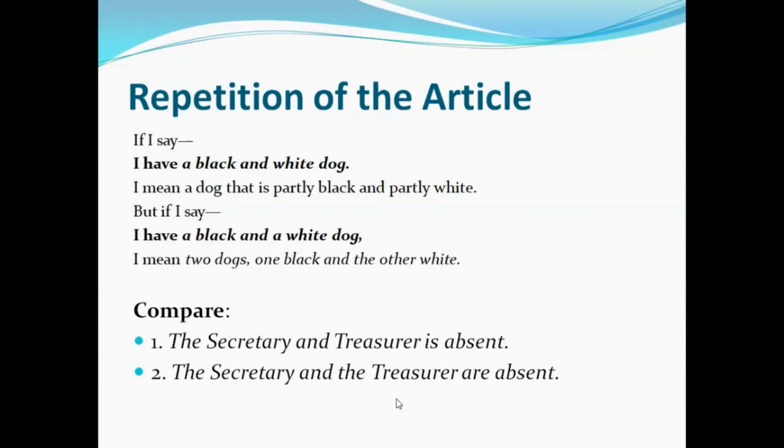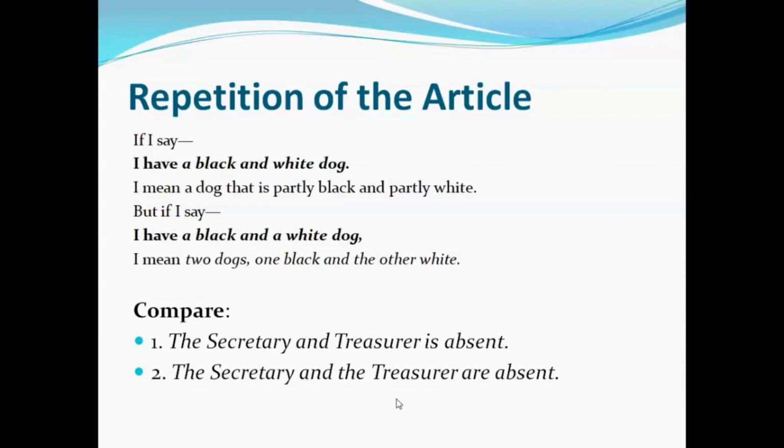But when I say I have a black and a white dog, remember here the article a is used twice. Indefinite article is used twice in this sentence. I have a black and a white dog. That means I have two dogs. One is black and the other one is white.